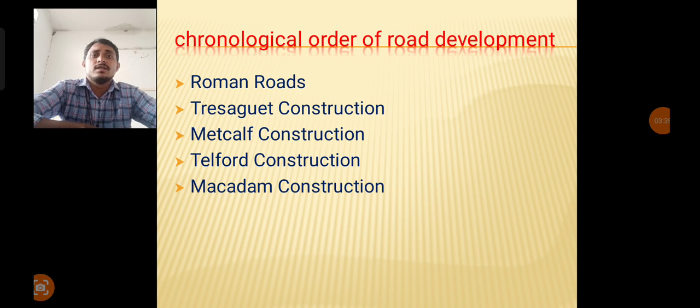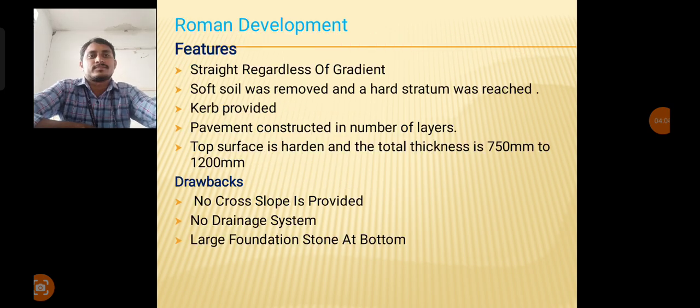Of those five methods, nowadays we are following macadam construction. In most countries, the macadam construction procedure is followed with slight changes. Later also, some methods were developed like CBR and WBM roads. So first, let's see the first method, that is Roman roads.